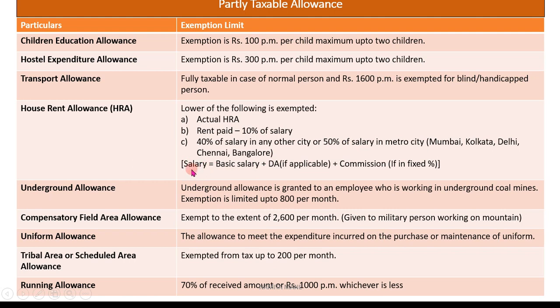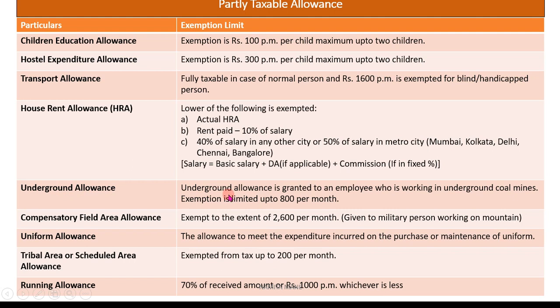You have to find the salary by this formula: basic salary plus dearness allowances if applicable for retirement benefit, or if the dearness allowances is given in percentage, and plus commission. So whichever of these three conditions is less or lower, that will be exempted. Okay, in the next lecture we will take one example of how to calculate house rent allowances by these three conditions. Next is underground allowances.